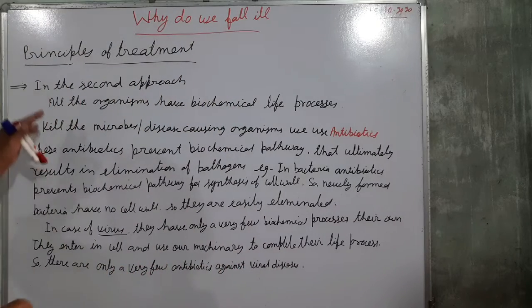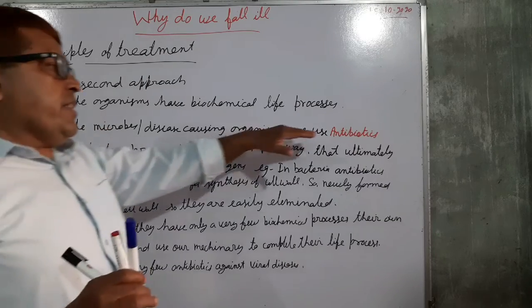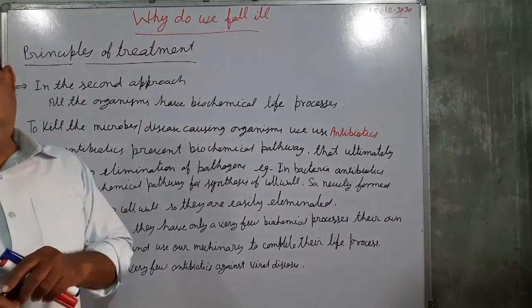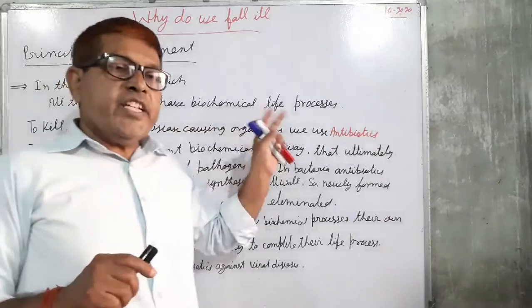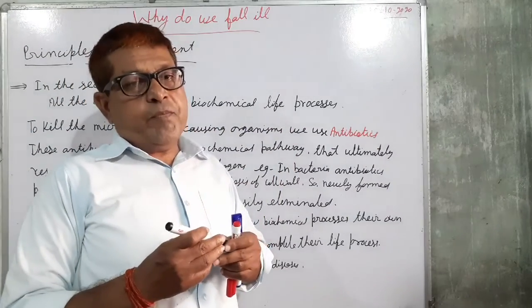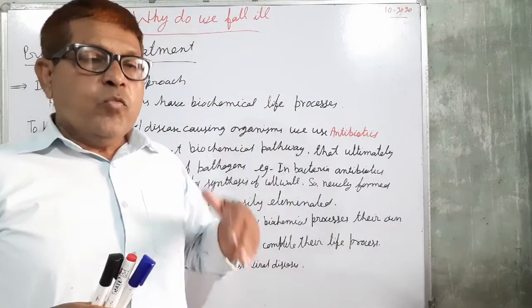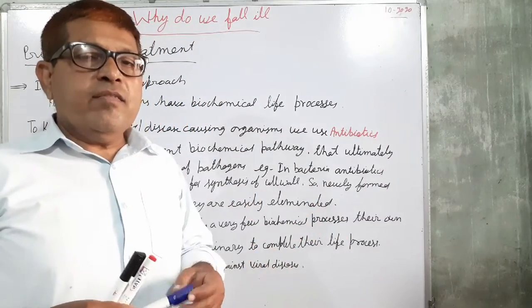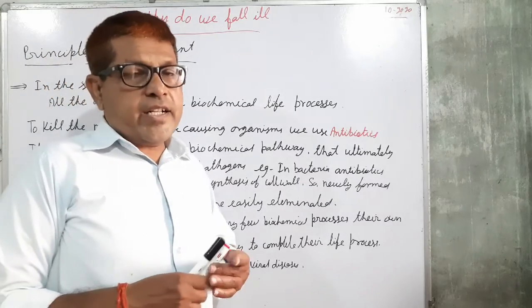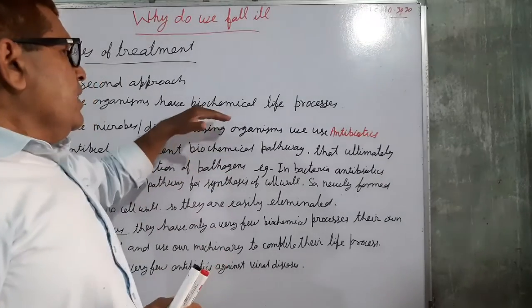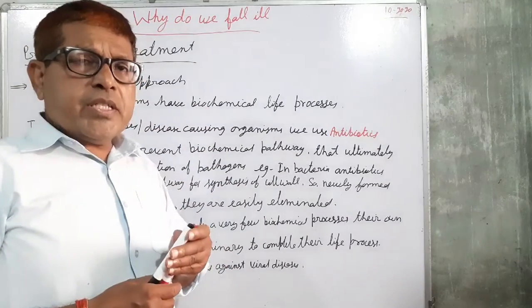So in the second approach, to kill the microbes, disease causing organism, we use antibiotics. Which type of antibiotics? Pathogen specific antibiotics. Whether the pathogen is bacteria, virus, protozoa, fungi, etc., in most of the cases that is the same type of the biochemical life processes.